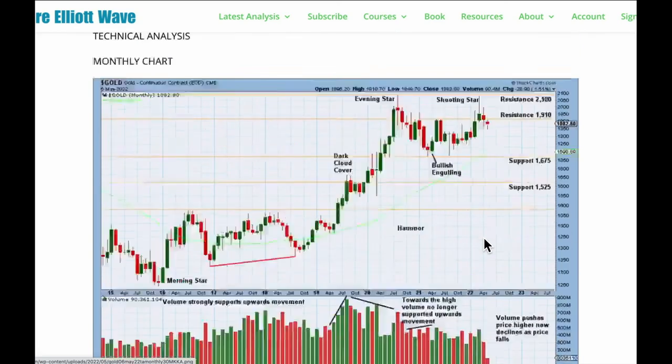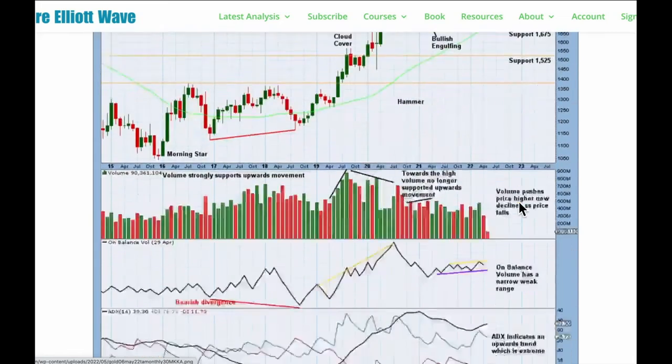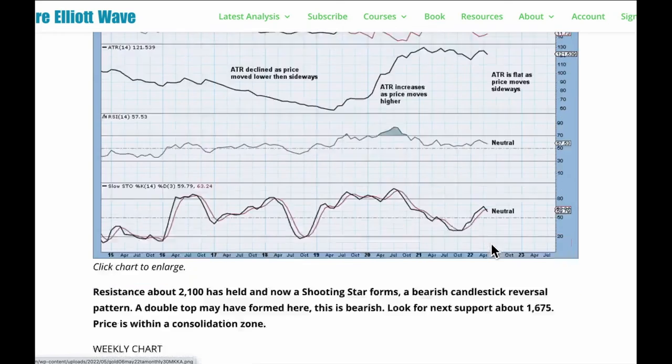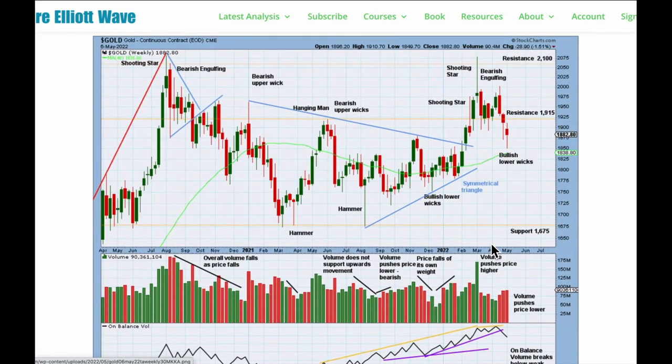ATR's flat as price is essentially moving sideways within a consolidation zone. RSI neutral, stochastics neutral. At the weekly chart level, we have at this high here a strong bearish engulfing candlestick pattern. This has a strong push from volume, pushing price lower. And here at this high, we have a shooting star candlestick pattern and what looks like a potential blow-off top. And now price is moving a little bit lower.